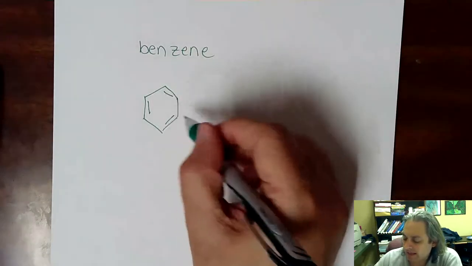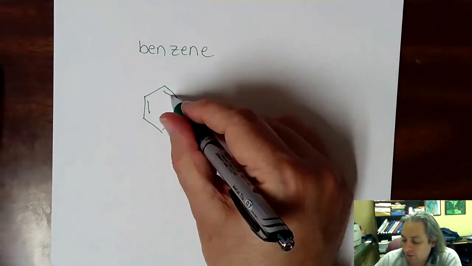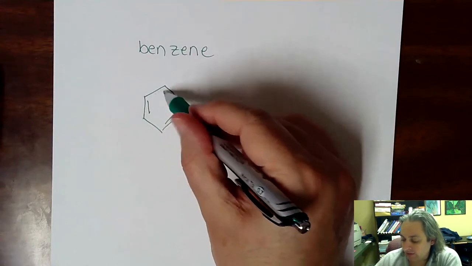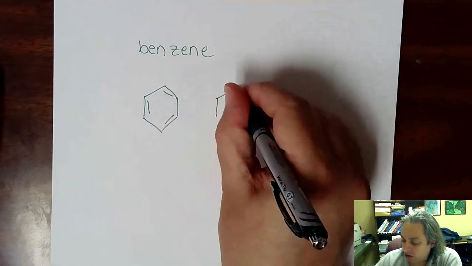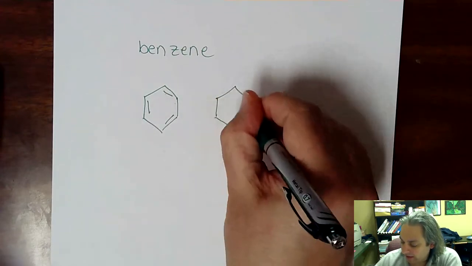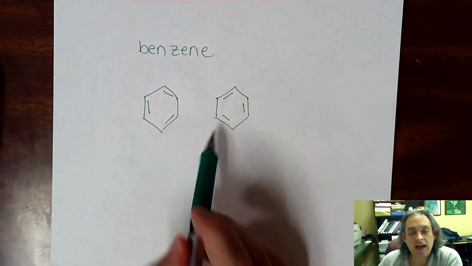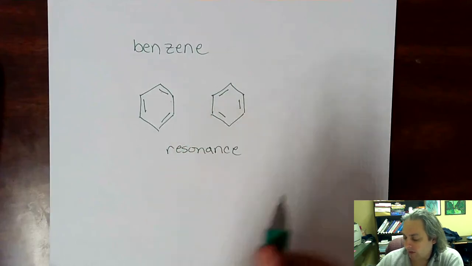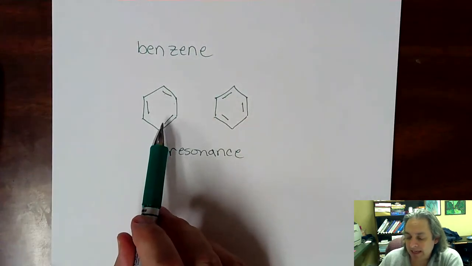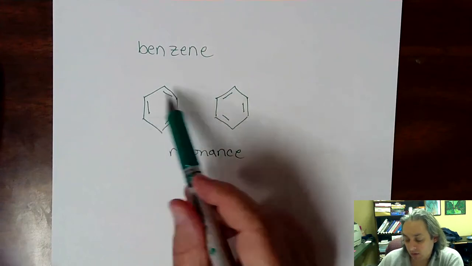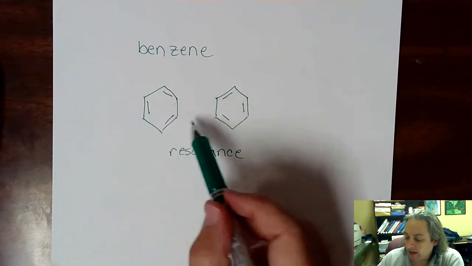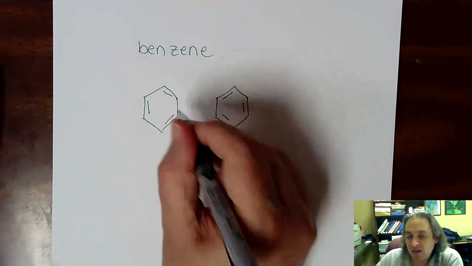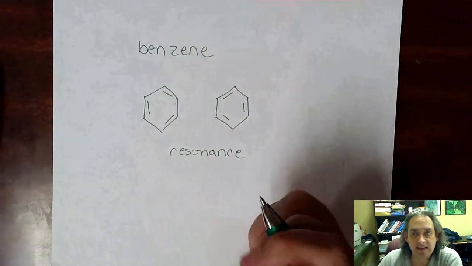Now you might look at this and say, well, is there a difference if we put the double bond between these 3 carbons, rather than these carbons? So we could also draw this like this. These two molecules actually are the same molecule. This is what we call a resonance form. And so what ends up happening is with benzene, which is a six-membered ring, we have alternating double and single bonds, and both of these molecules are actually present at the same time.